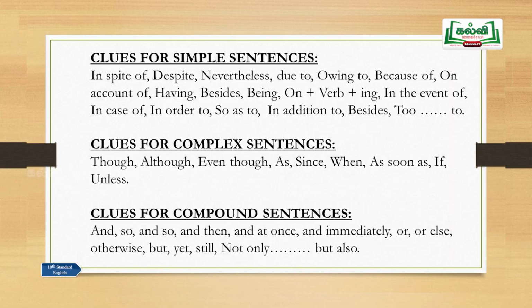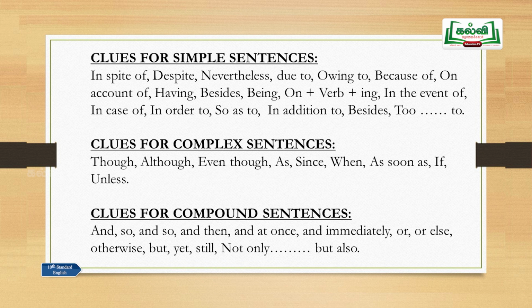In the event of, in case of, in order to, so as to, in addition to, besides, and to. These are some clues for simple sentences. Clues for complex sentences: though, although, even though, as, since, when, as soon as, if, unless, etc.